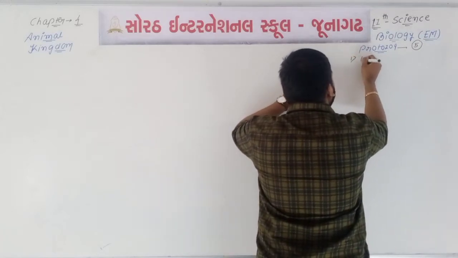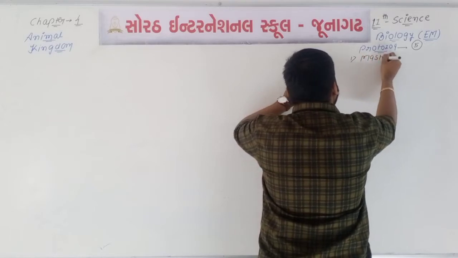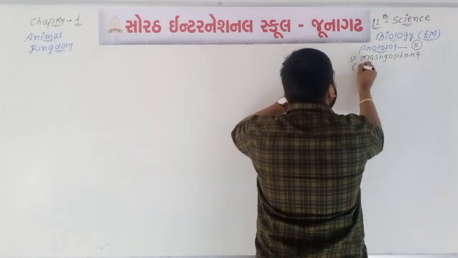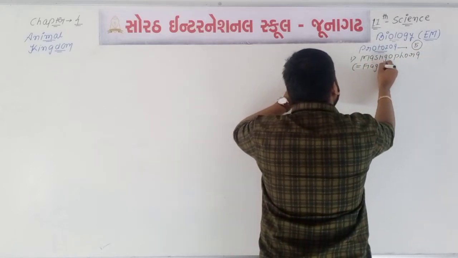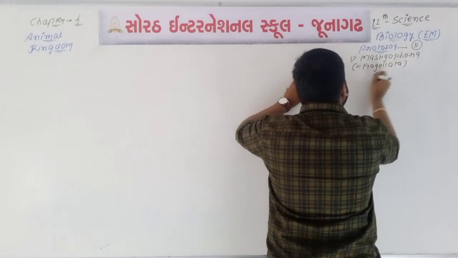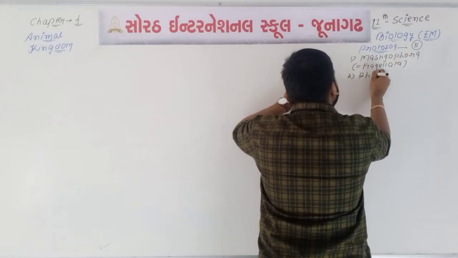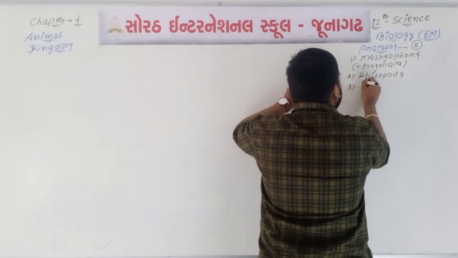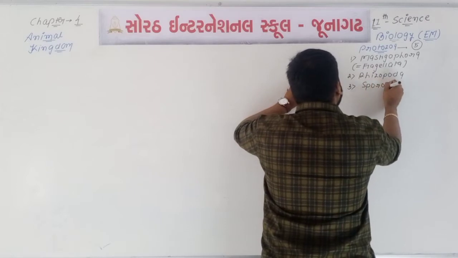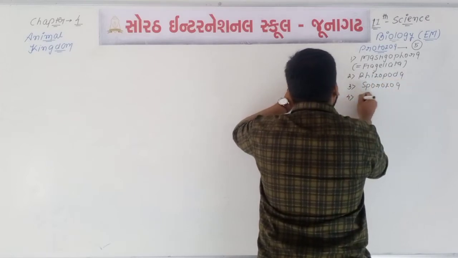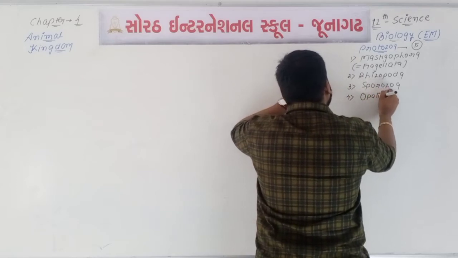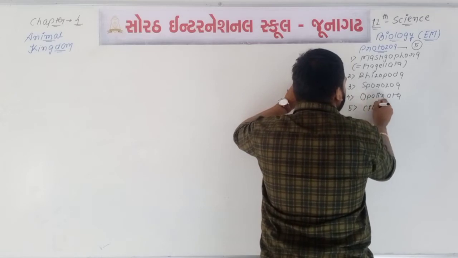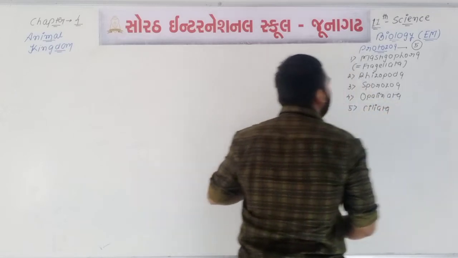The first one is Mastigophora, which is known as Flagellata. The second one is Rhizopoda. The third one is Sporozoa. The fourth one is Opalinata, and the fifth one is Ciliata.